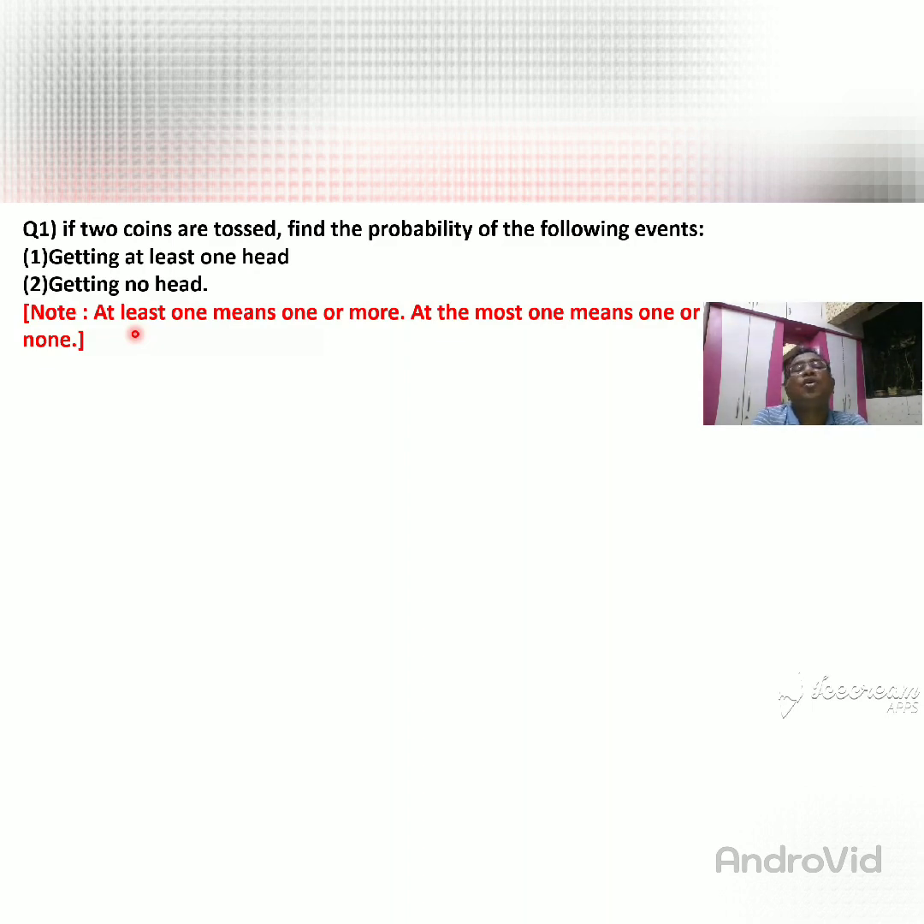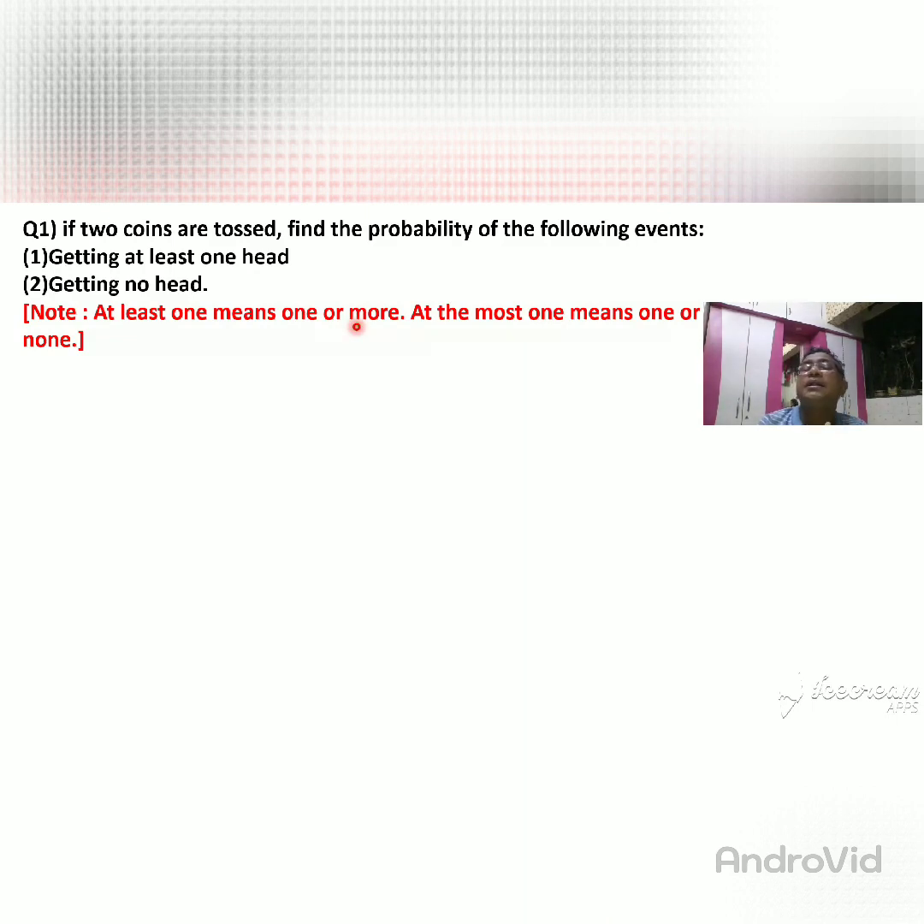Why are we giving the notes for you? Because some of the students are confused. According to my experience, 60% of students are confused here about the words at least. At least means one or more than one. So remember that. When you listen to this lecture, after completing the lecture, you may write it into your notebook also. At least one means one or more.